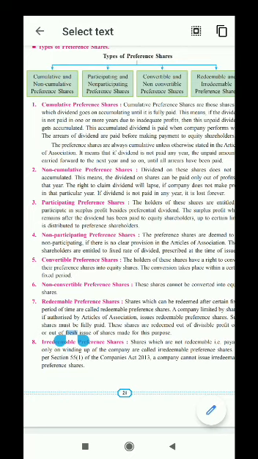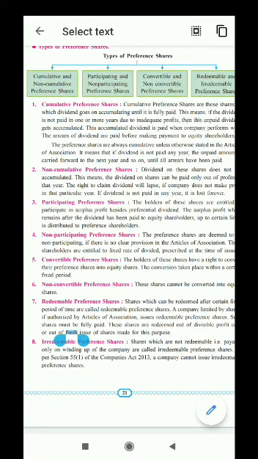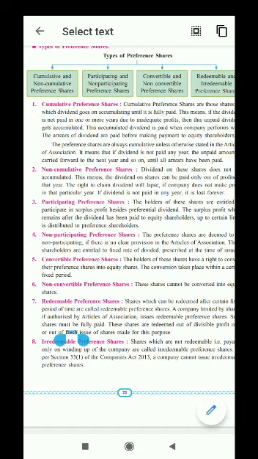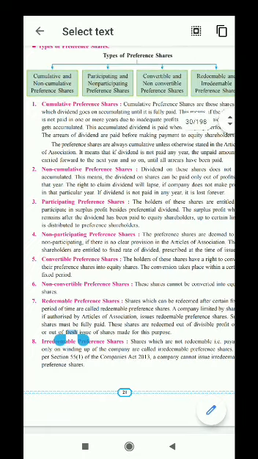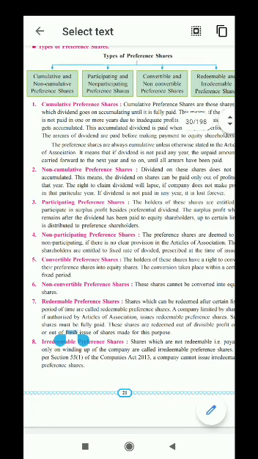While issuing preference shares, company gives these criteria to preference shareholders, whether they are preferring cumulative preference shares or another type, that is non-cumulative preference shares. Means some shareholders will not agree that we will take dividend in the next year. We want dividend in the same year only, whatever the condition will be. So the preference shareholders who agreed for accumulation take cumulative preference shares. Second type is non-cumulative preference shares.